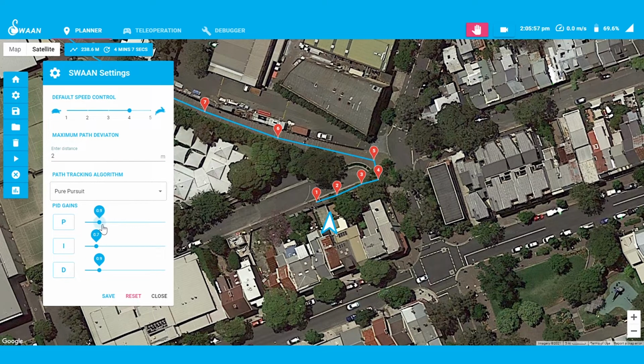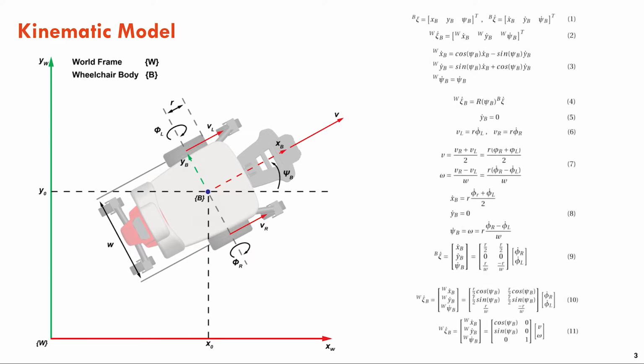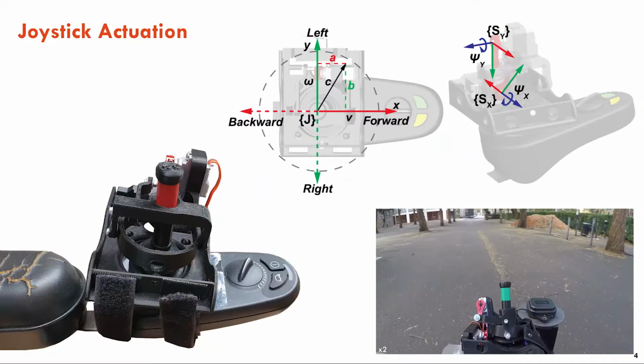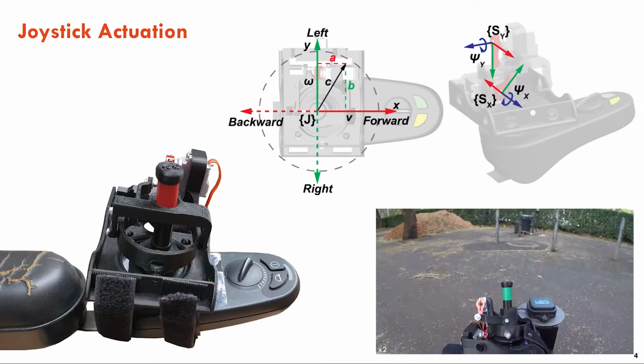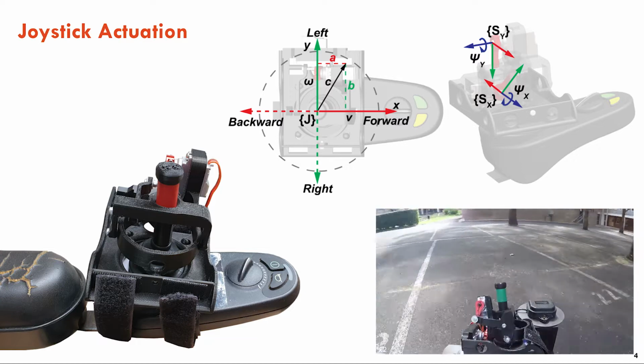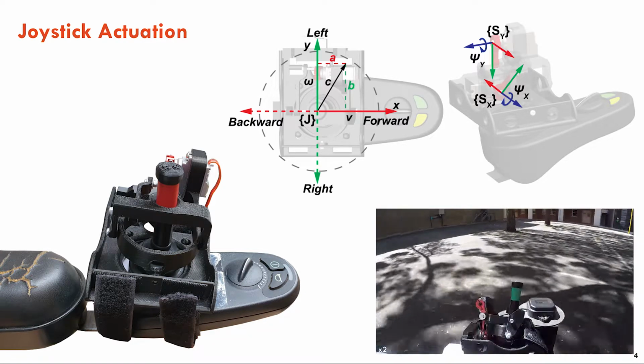also configurable. To enable control for Swan, first the kinematic model of a powered wheelchair is derived. The following equations, which we unfortunately do not have the time to explore in depth, relate the linear and angular velocities of the wheelchair to changes in pose within the world frame. To initiate powered wheelchair control, on the joystick unit is a 3D printed detachable joystick controller with 2 servo motors. Joystick actuation is initiated from the servo motors with angular displacements proportional to wheelchair linear and angular velocities.